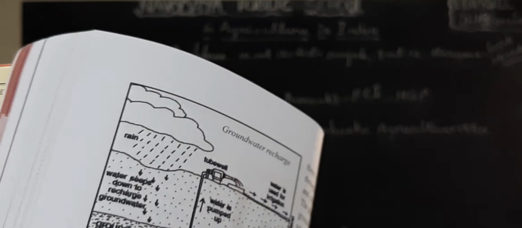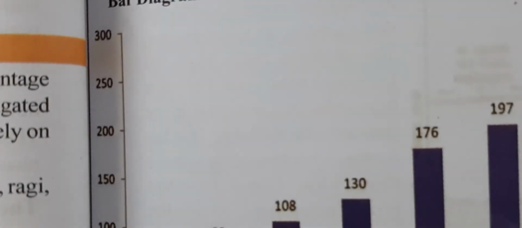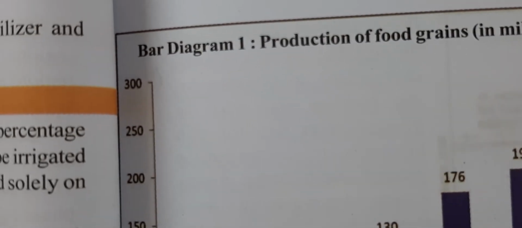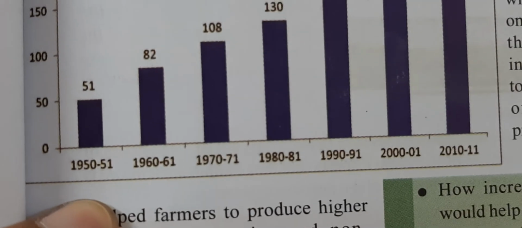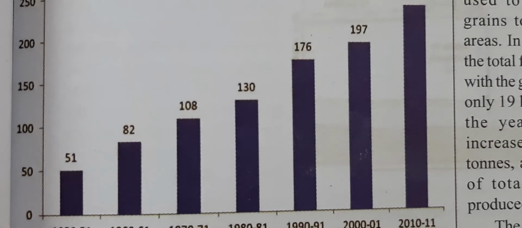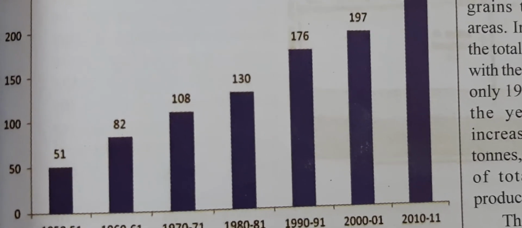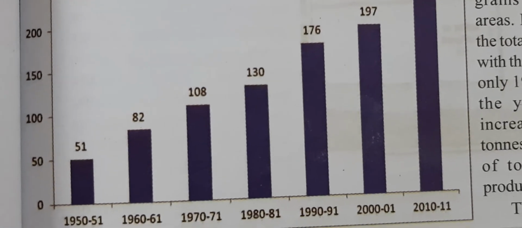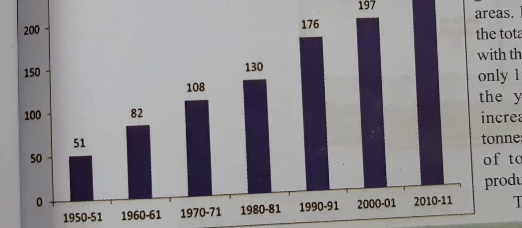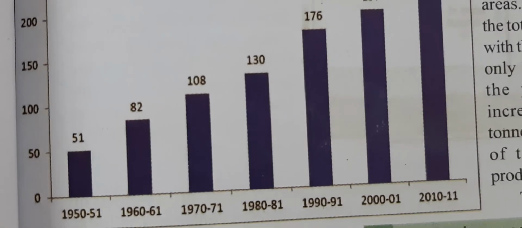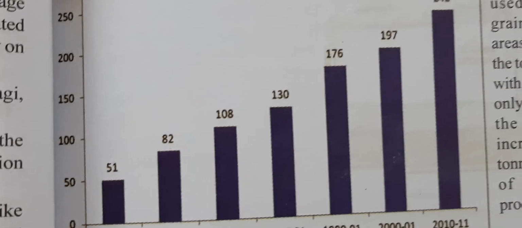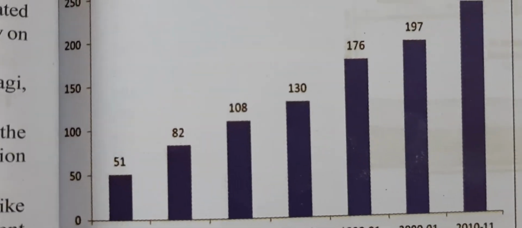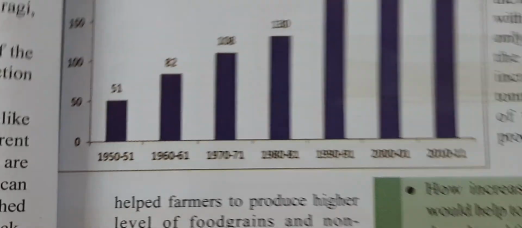Next, children, I want to show you here one bar graph. I already explained this bar graph. Production of food grains in million tons from 1951 to 2011, children. So every decade the production of food grains is increasing. 51 million tons in 1950-51, children. In 2011, we produced 242 million tons, children. Okay, children. Thank you.